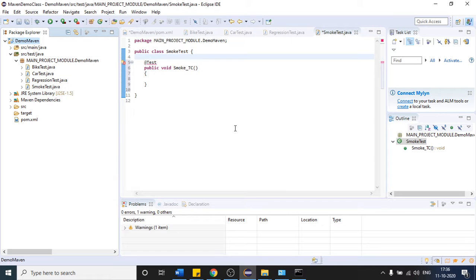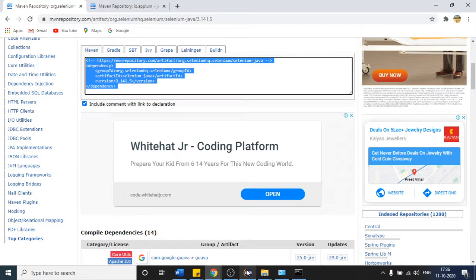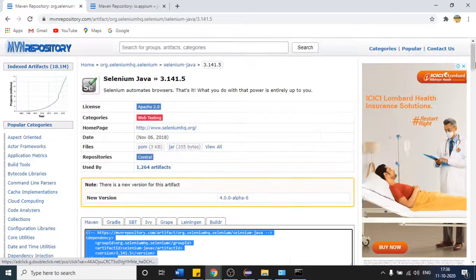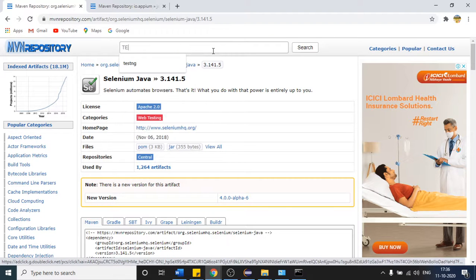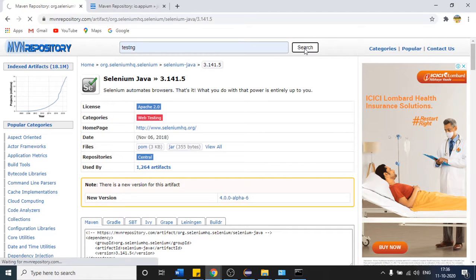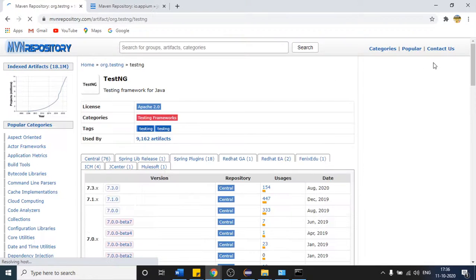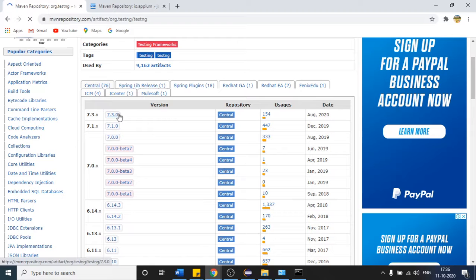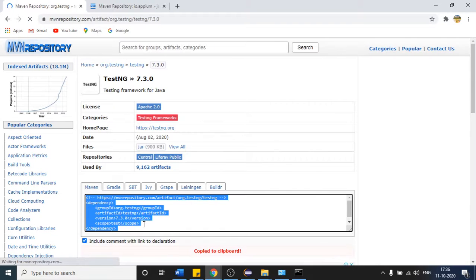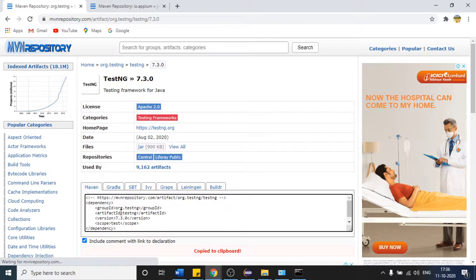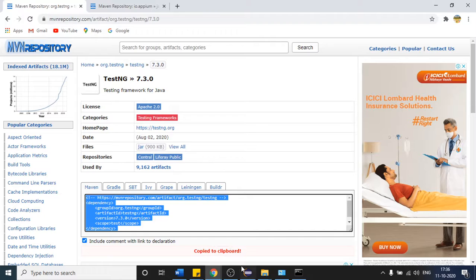But when we are working with Maven, you do not have to take the headache of placing the jar file from your local system. To get the TestNG jar, just type testng here. It is already suggesting it because I have searched it so many times. Click on search. There is one dependency. If you want to work with TestNG annotations or anything related to TestNG, you can go with this latest version. Just copy this, you can see this is the version, and I will place it here.